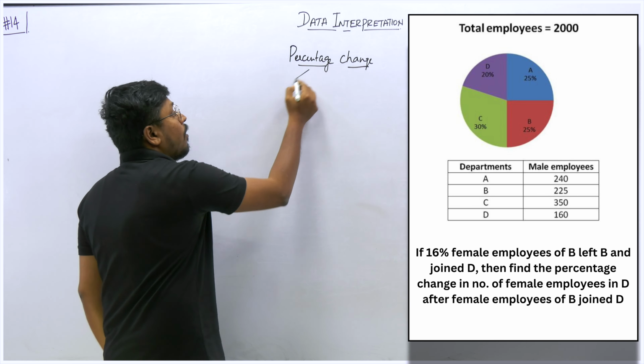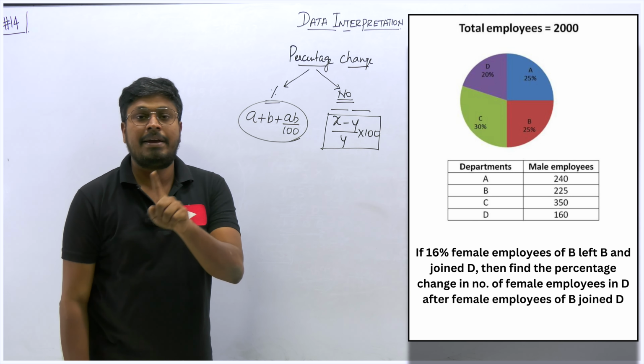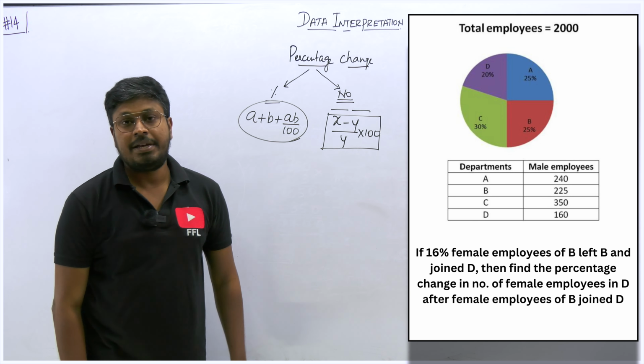In case all the values are in numbers, for example, integer numbers like 34, 33, etc., and we need to find the percentage change from them, then the formula will be (x minus y) divided by y into 100, right? So never forget these two important formulas in data interpretation. One is the percentage change if the values are in percentage itself, then the formula is A plus B plus AB by 100. If all the values are in numbers, and we need to find the percentage change, then (x minus y) divided by y into 100. Right? So now what is our target here?